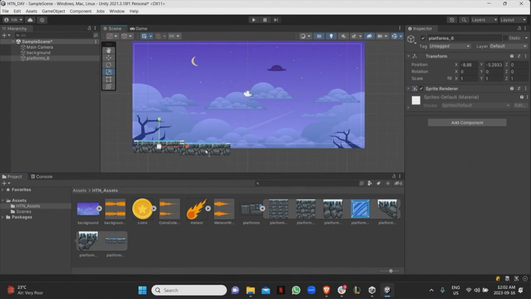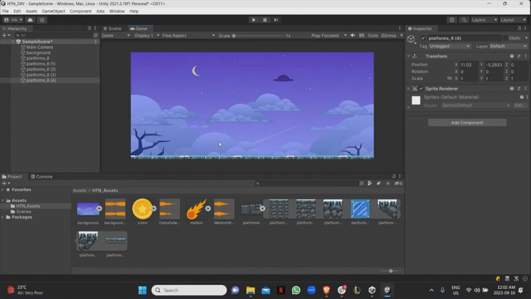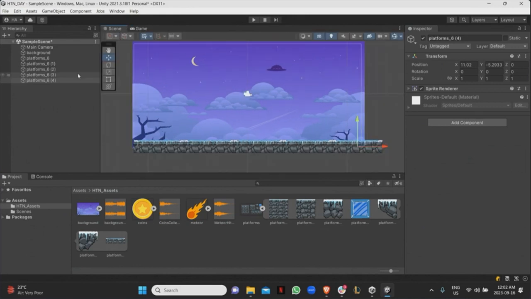So instead of doing that, because they might not have the perfect Y, I'm just going to duplicate with Control D, press W to move, and move it right there. Control D, move it there. Control D, there. Don't worry about what's outside the camera view, it won't really affect the game. So now when I go into the game, I have a ground, right?